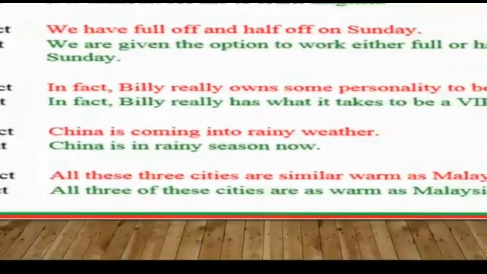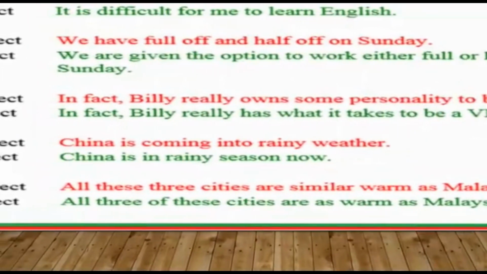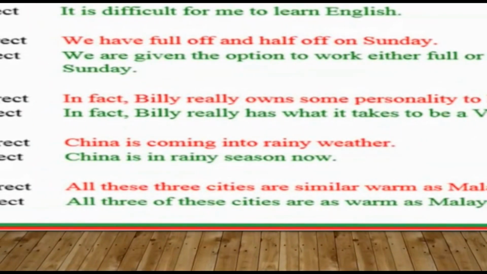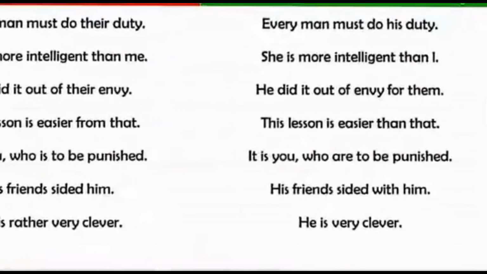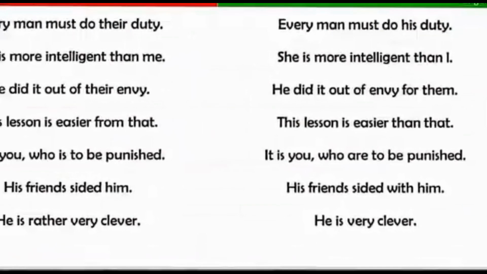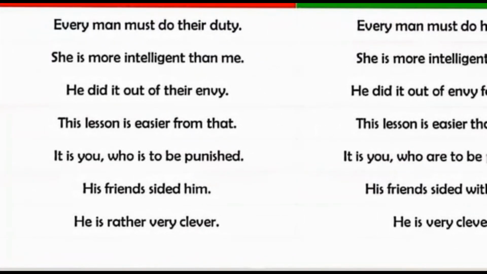The correct one is, all three of these, not all these three, but all three of these cities are as warm as Malaysia. Okay, the last slide is incorrect, and the correct one is, every man must do his duty. So instead of using their, we have to use his. The next sentence is, she is more intelligent than me. Instead of using me, you have to use, she is more intelligent than I.